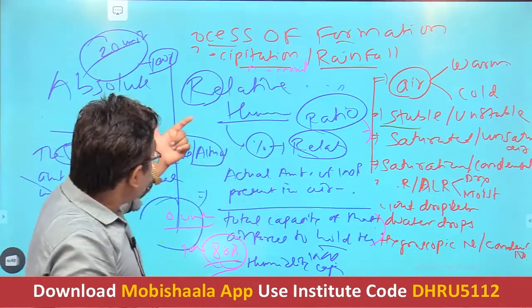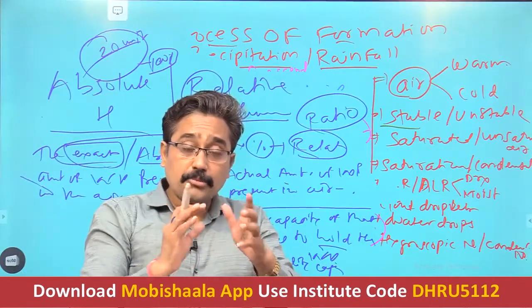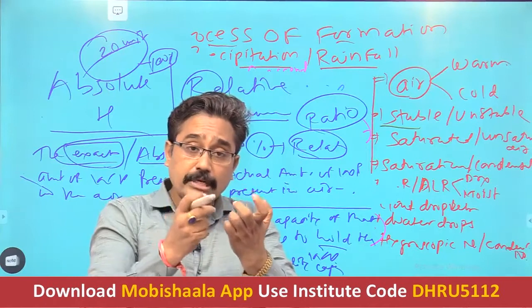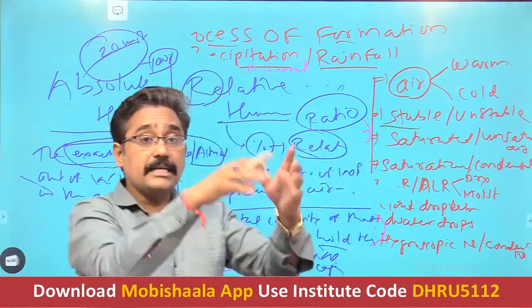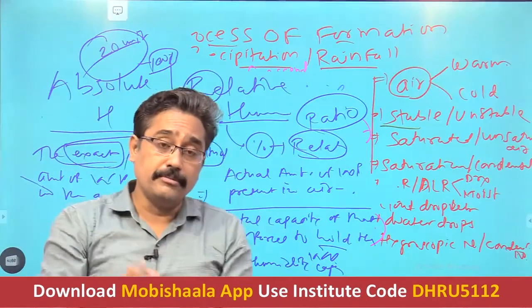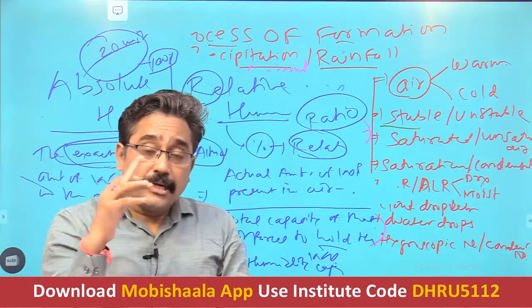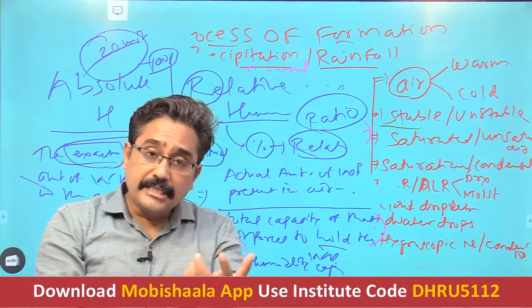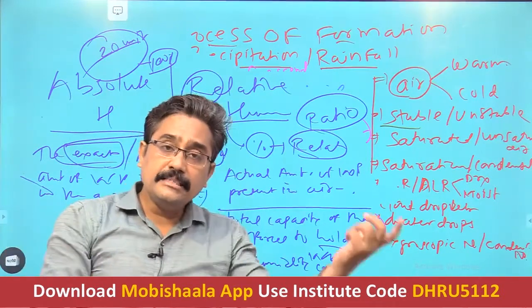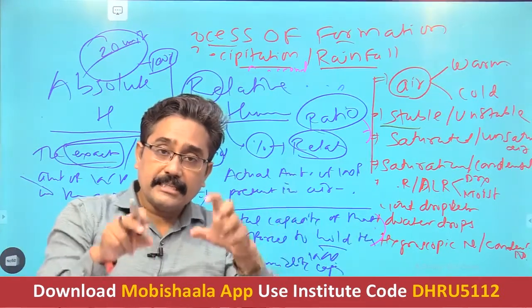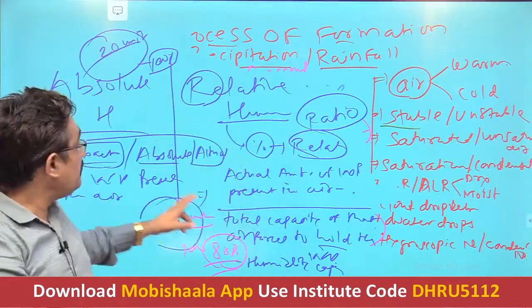So relative humidity is a proportion of the actual amount of water vapor present in the air to the total capacity of that air parcel to hold the water vapor. This is also called relative humidity capacity. Means if the humidity capacity of the air is to hold 100 units, and if the water vapor content present in that air parcel is around 30 units, then the relative humidity will be 30%.